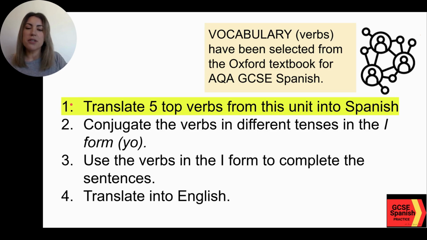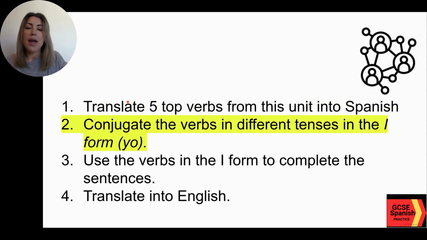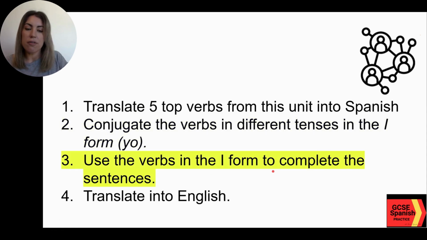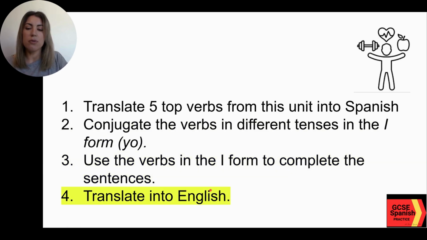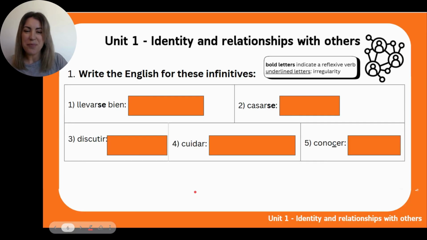The first thing we're going to do is translate the 5 top verbs from this unit into Spanish, so really, really easy. Then conjugate the verbs in different tenses in the I form, because that's the main one you need to use and understand in your writing, in your speaking, in your listening, okay, and in your reading. And then we're going to use the verbs in the I form to complete some sentences, and then I'll show you the answers because you have to translate into English. Vamos!